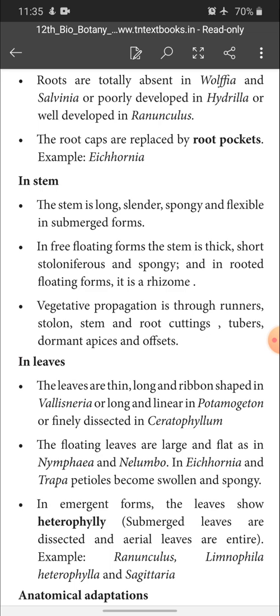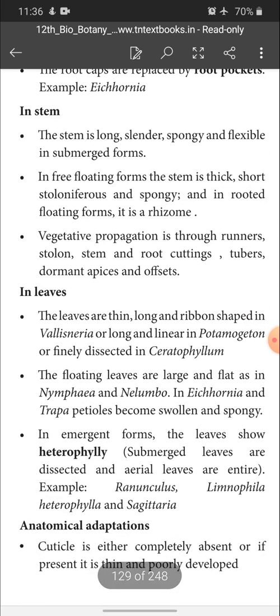In emergent forms, the leaves show heterophylly. What is heterophylly? There are two types of leaves. Submerged leaves are dissected and aerial leaves are entire. Since it has two types of leaves, it is called heterophyllous leaves. Examples for heterophylly: Ranunculus, Limnophila heterophylla, Sagittaria. So these are the morphological characters which we have seen in the root, stem and leaves